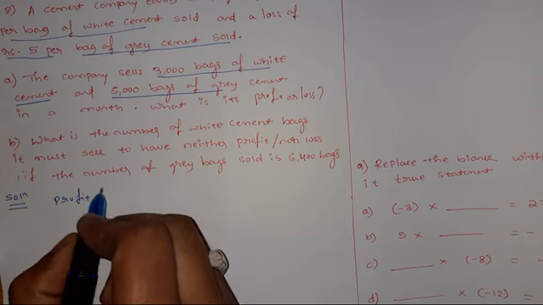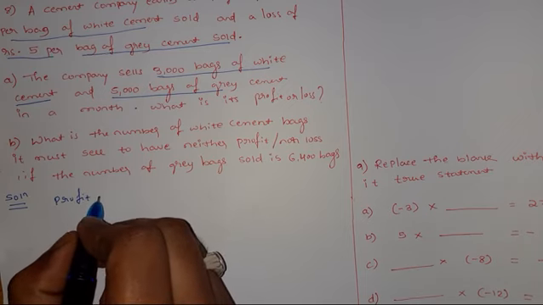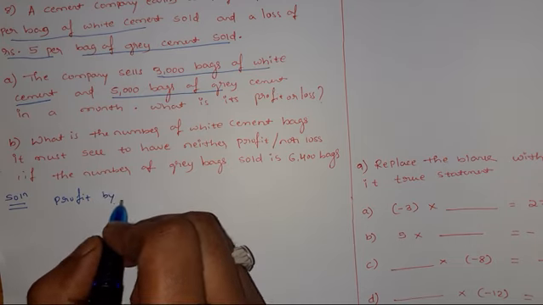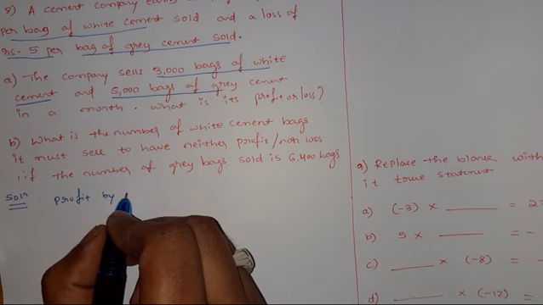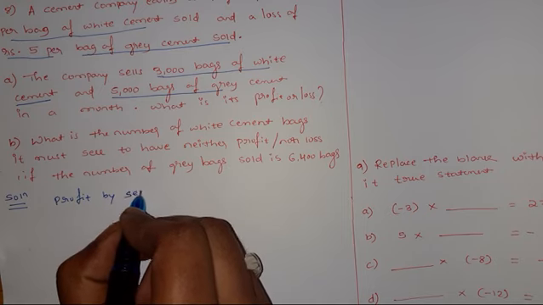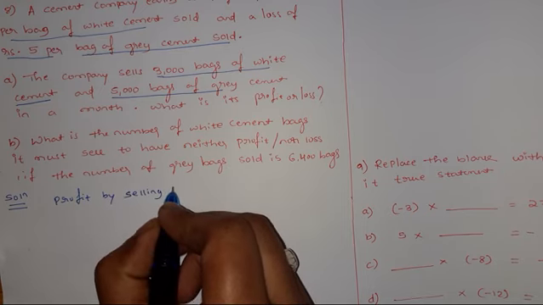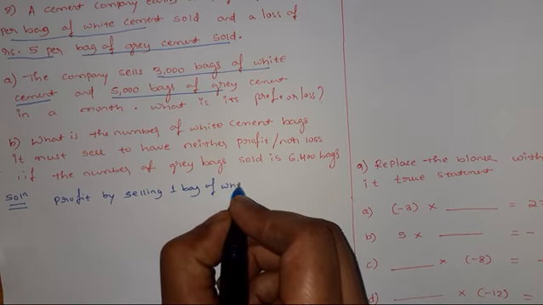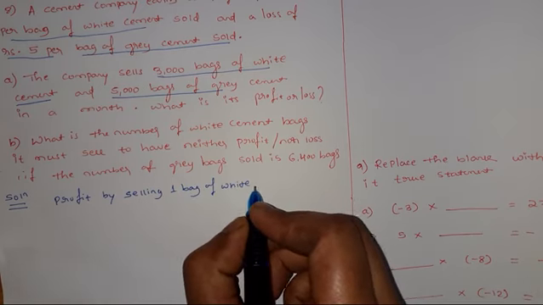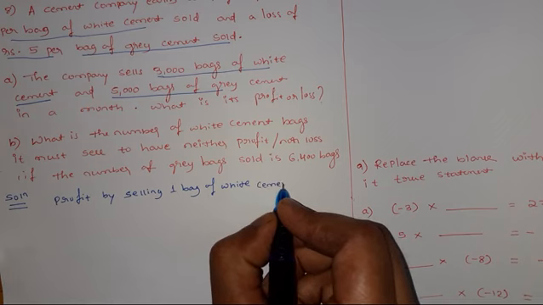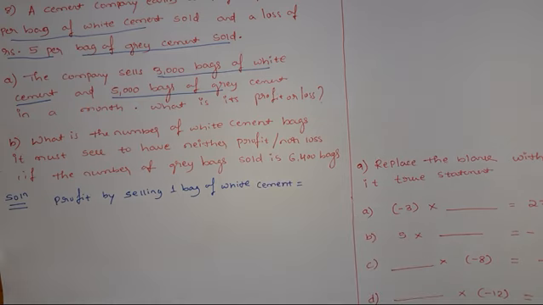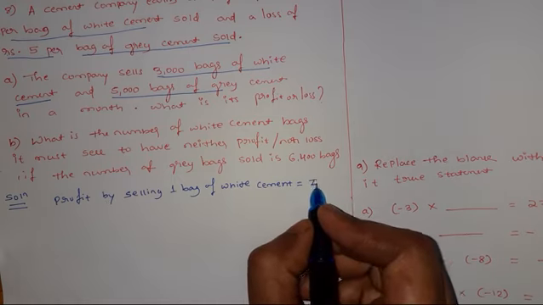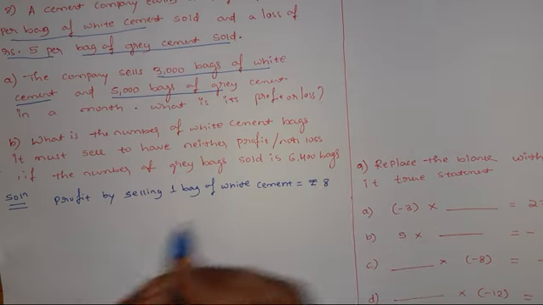Profit by selling one bag of white cement is rupees 8.